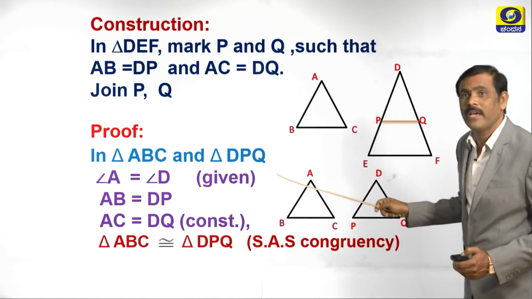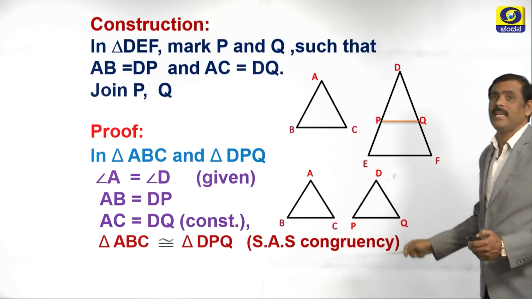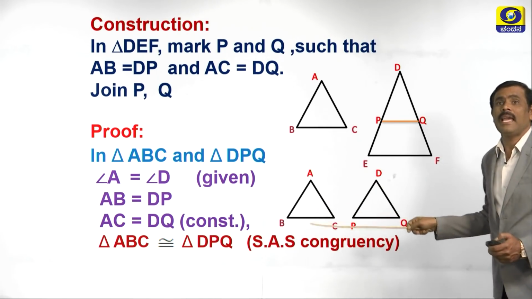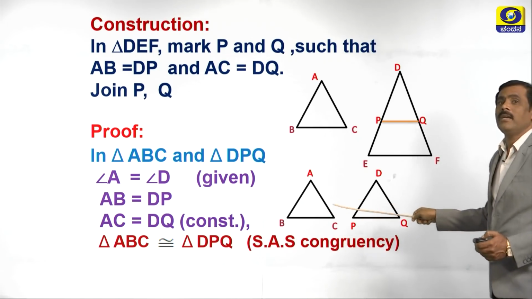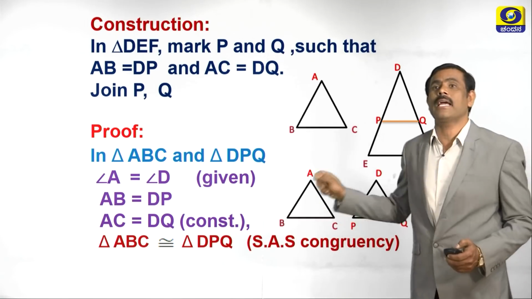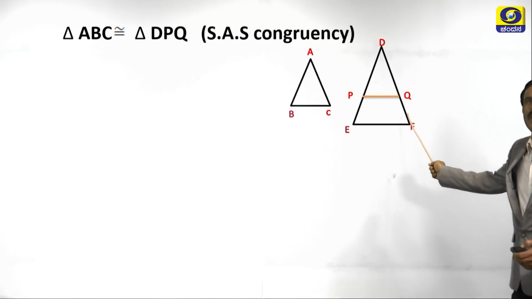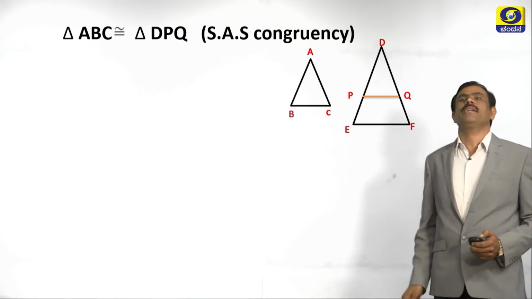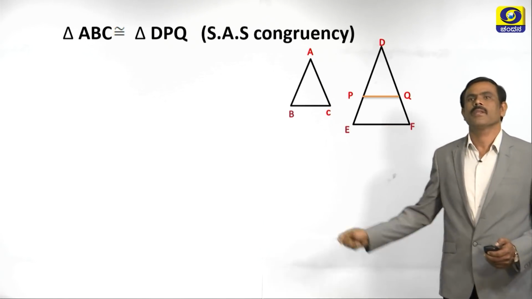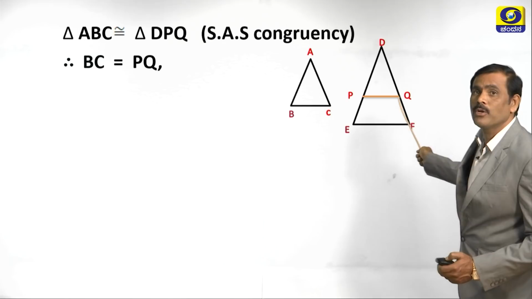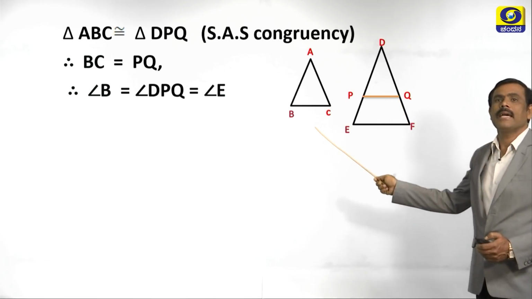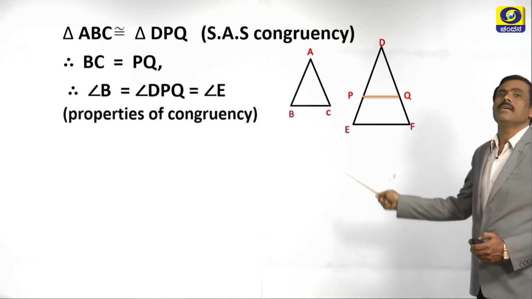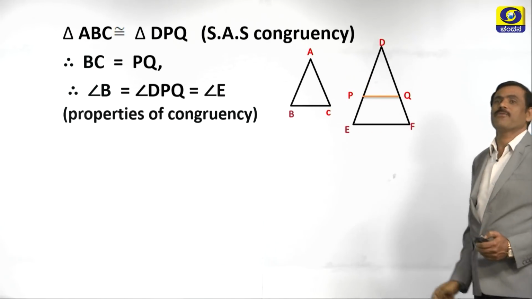What is the postulate we have used here? The postulate is side angle side congruency postulate. Based on side angle side congruency postulate, triangle ABC is congruent to triangle DPQ. If two triangles are congruent, then their corresponding sides and angles are equal. See here, BC is equal to PQ and angle B is equal to angle DPQ is equal to angle E. Why? The properties of congruency.